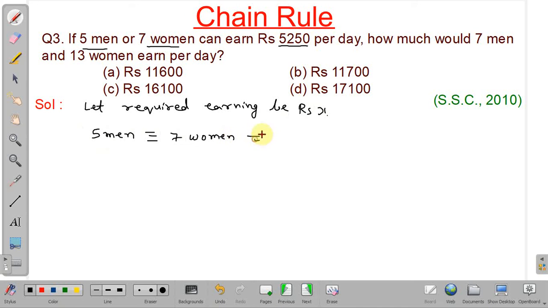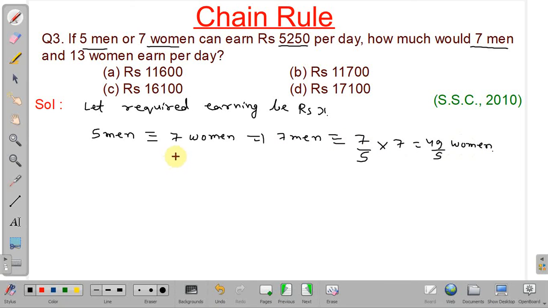Okay. So in second case, 7 men and 13 women. So we will convert 7 men to number of women. So 7 men, it will be equivalent to 7 by 5 into 7. That is 49 by 5 women.